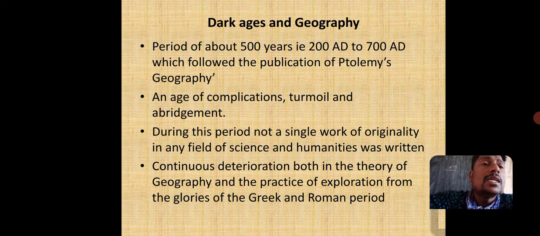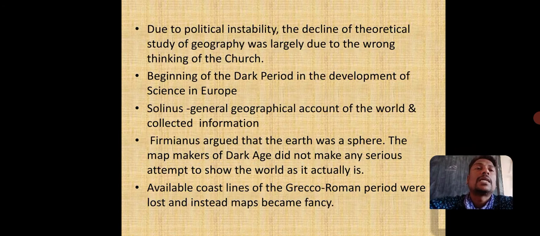During this period, not a single work of originality in any field of science and humanities was written. Continuous deterioration both in the theory of geography and practice of exploration from the glories of Greece and Roman period was seen. Due to political instability, the decline of theoretical study of geography was largely due to wrong thinking of the church.